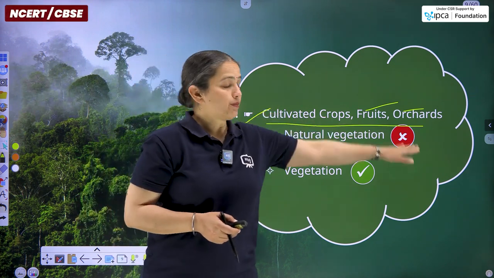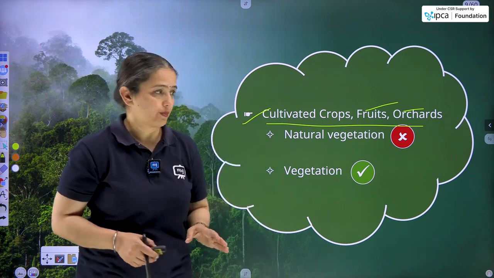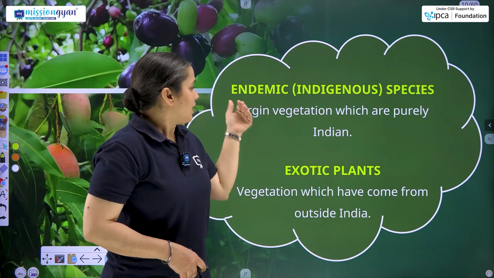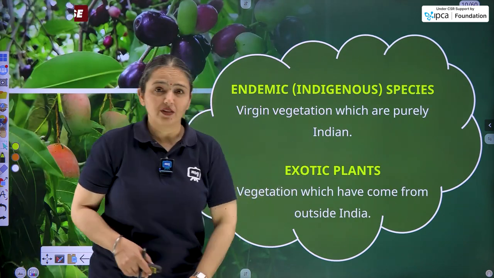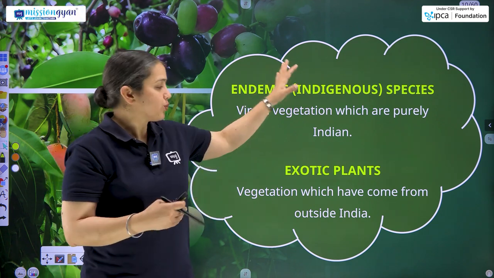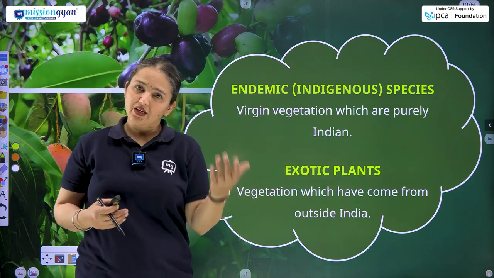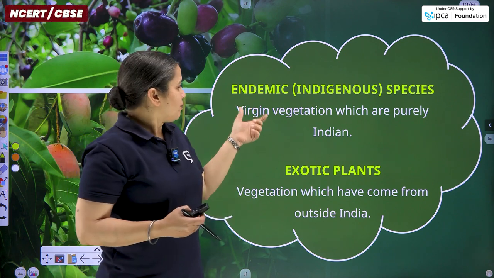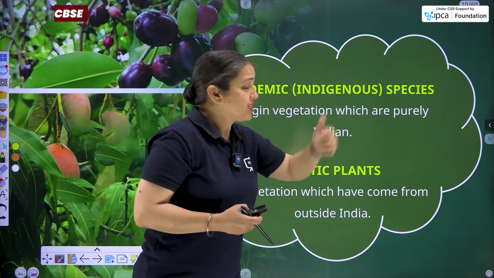And these examples are of the vegetation part. Then endemic and exotic plants. So there are certain types of species and further they are categorized within particularly these two, but there are various others. So what do you mean by endemic or indigenous species?